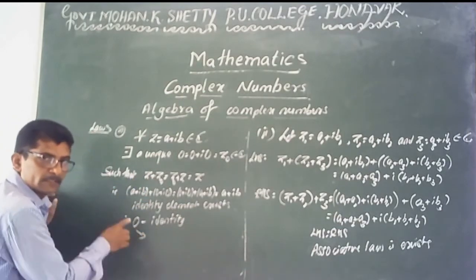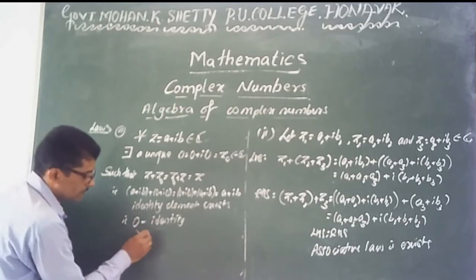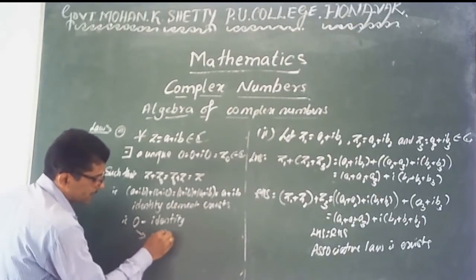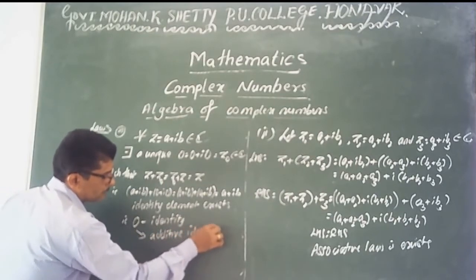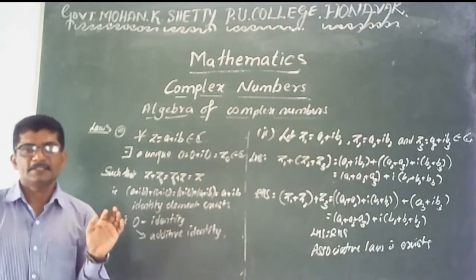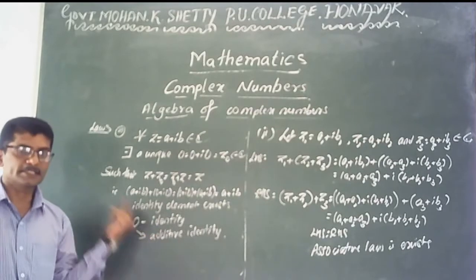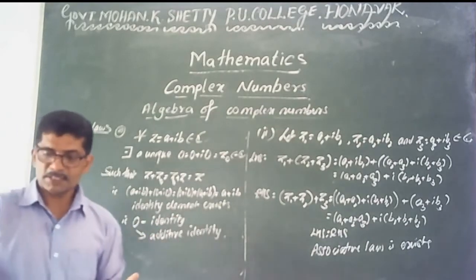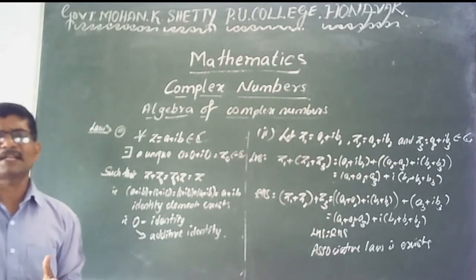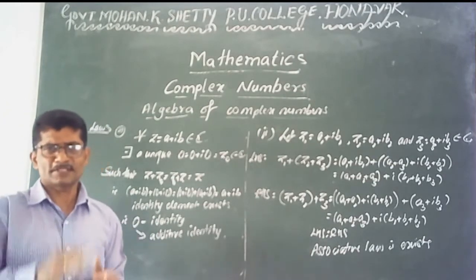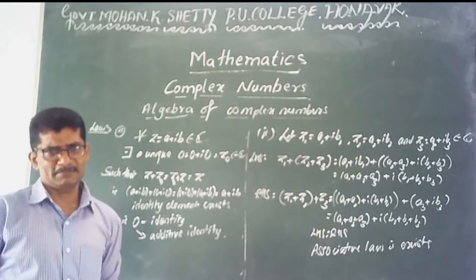This 0 plus i into 0 is called the additive identity. In real numbers also the additive identity is 0. In rational numbers also the additive identity is 0. If you add 0 to any number, you get the same number, the identity element.